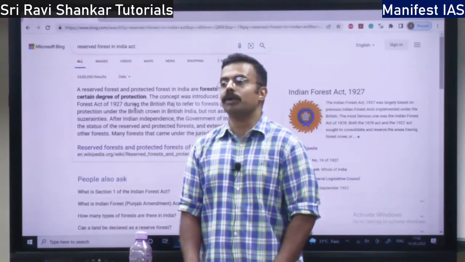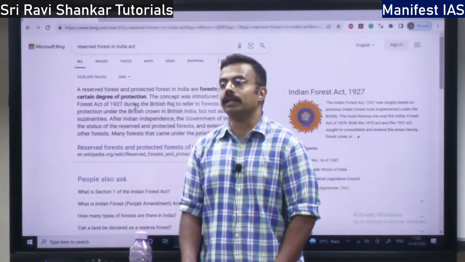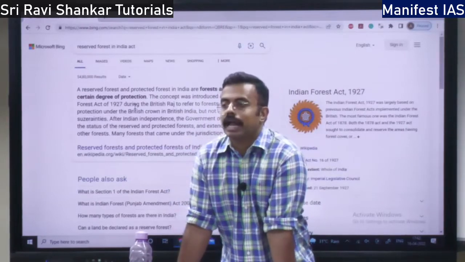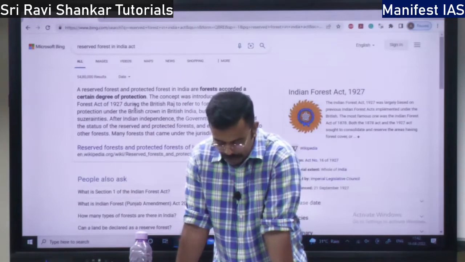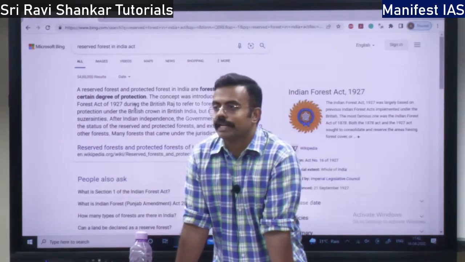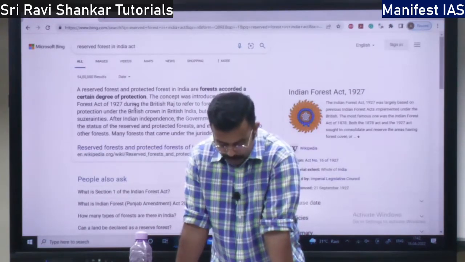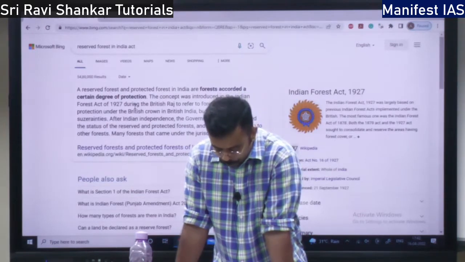A person is appointed as a collector to determine the rights of the individual people on the lands and other resources in the wildlife sanctuary and national parks. That person is going to give the rights to the people and issue a notification. Notification is issued, right? So that order is called the collector's order.